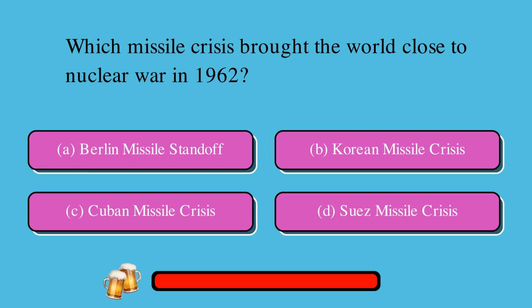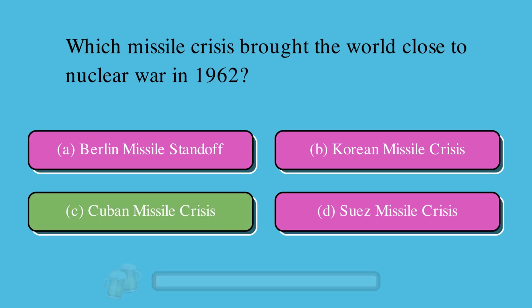Which missile crisis brought the world close to nuclear war in 1962? Is it A, Berlin Missile Standoff, or B, Korean Missile Crisis, or C, Cuban Missile Crisis, or D, Suez Missile Crisis? The correct answer is C, Cuban Missile Crisis.